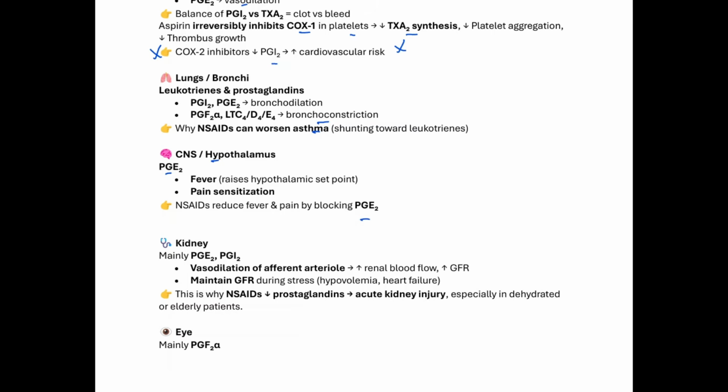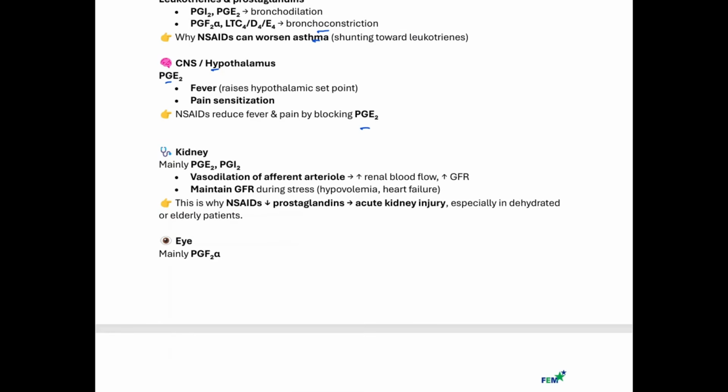Next is in the kidney. So in the kidney, we also have prostaglandin helping the blood flow to the kidney. So we have prostaglandin E2 and prostacyclin. Both of them cause vasodilation of the afferent arterioles. Remember, the afferent arterioles carry blood to the glomerulus. So by causing vasodilation, that will increase the renal blood flow. That means you're going to have more blood in the glomerulus.